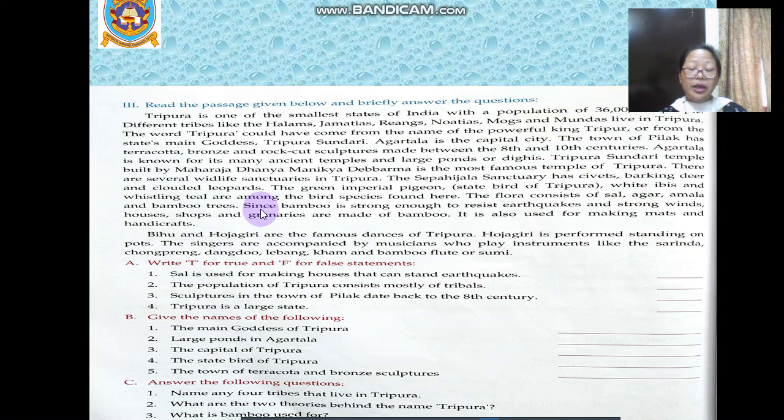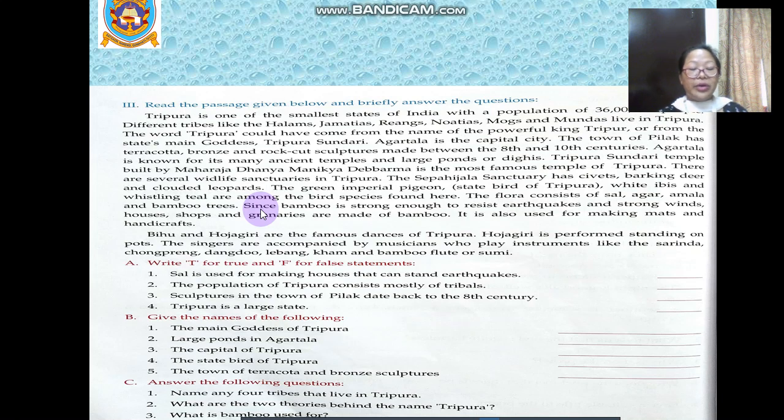The green imperial pigeons, white ibis and whistling teal are among the bird species found here. The flora consists of sal, agar, amala and bamboo trees. Since bamboo is strong enough to resist earthquakes and strong winds, houses, shops and granaries are made of bamboo. It is also used for making mats and handicrafts.